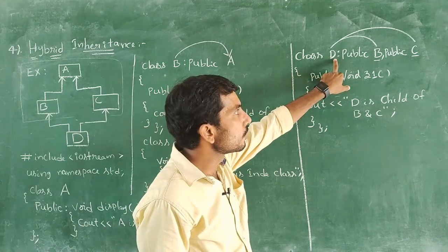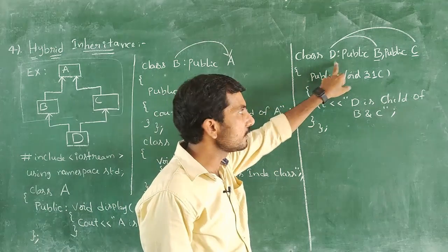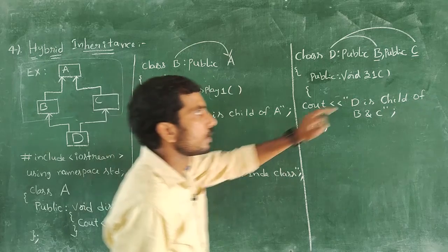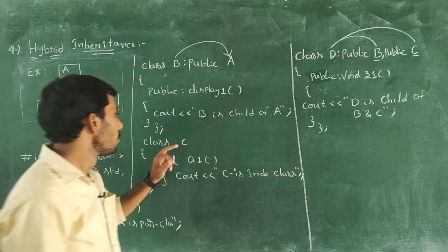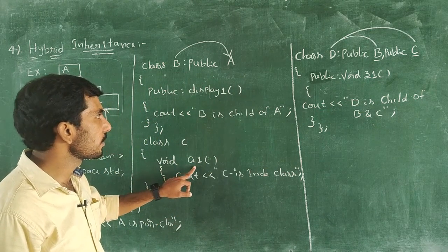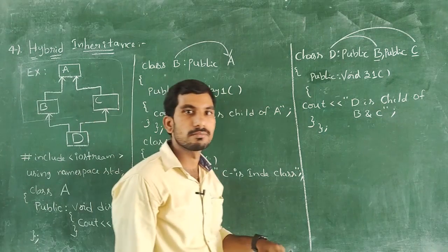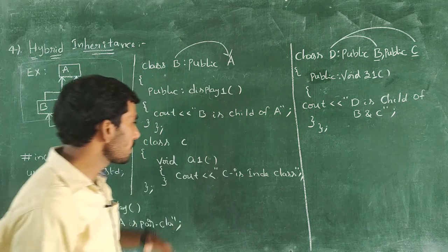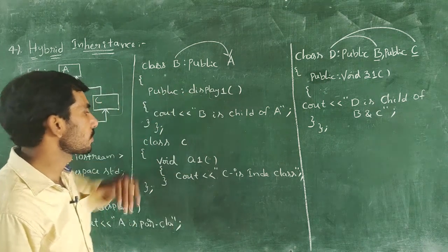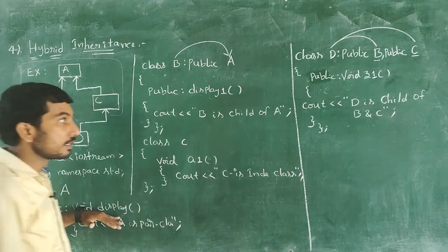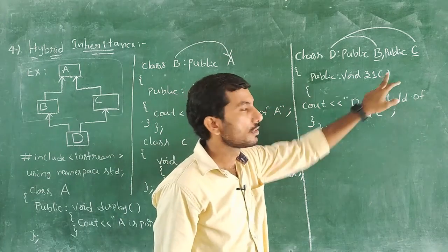So the newly derived class D has three different functions. One is Z1 function, one is parent class C related A1 function, and one more is parent class B related display one function. Then I want to access these functions, A1 function, display one function, display function, and one more is the Z1 function.